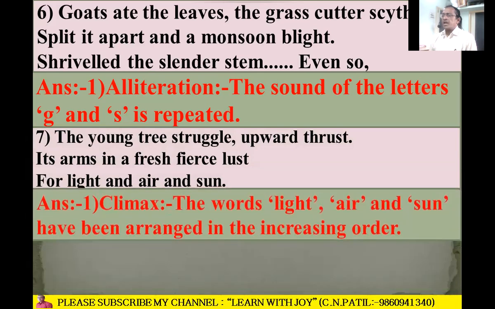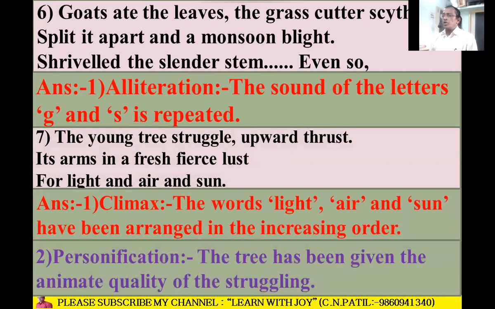Climax is there because light, air and sun, these words are arranged in increasing order, and when such kind of words are arranged in increasing order, then it is climax, opposite of anticlimax. Personification is also there because the tree has been given the animate quality of struggling. Who struggles in life? Human beings. So struggling, this quality of human beings is given to a non-living thing.